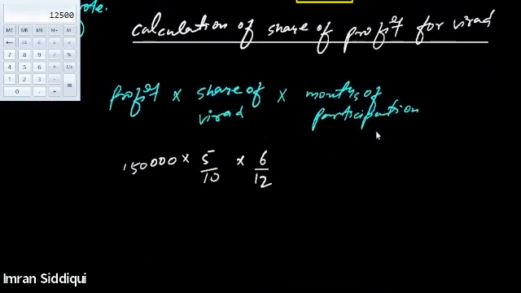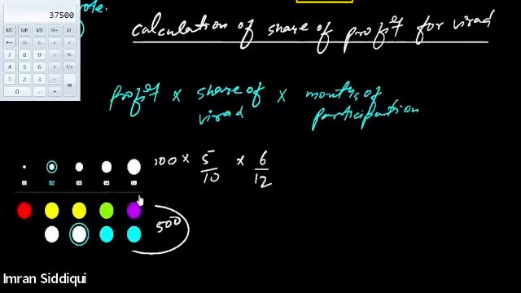Now we will calculate the share of profit. So this will be 1,50,000 into 5 by 10 into 6 by 12. 1,50,000 into 5 divided by 10 is 75,000. Then 75,000 multiplied by 6 divided by 12, we will get 37,500. This is the share of Viraj in the profit of the firm.